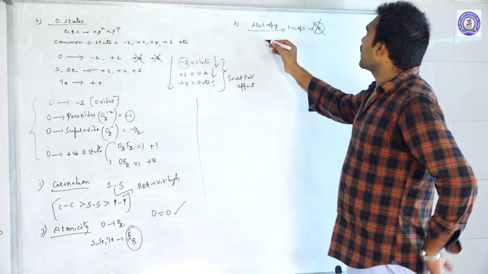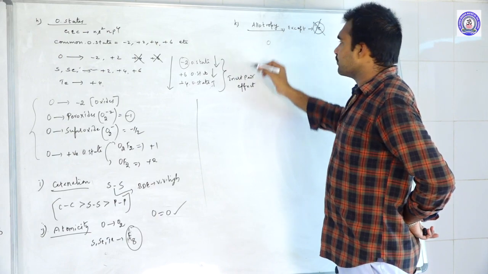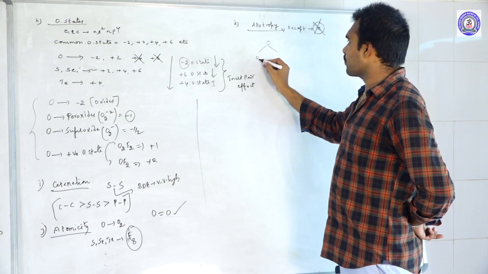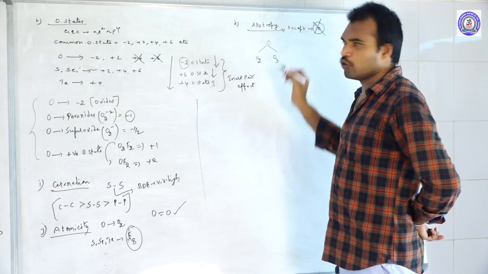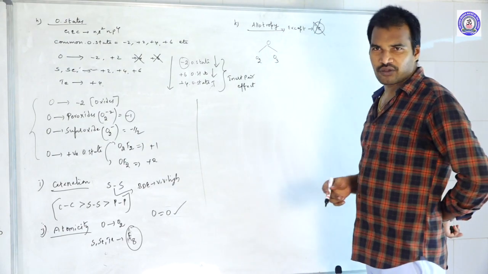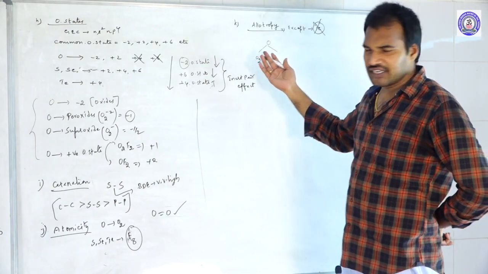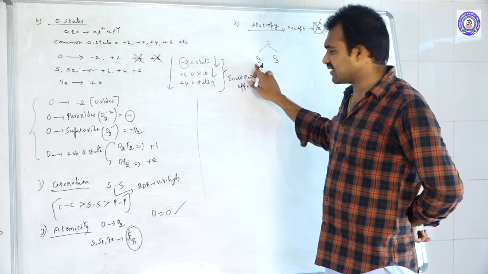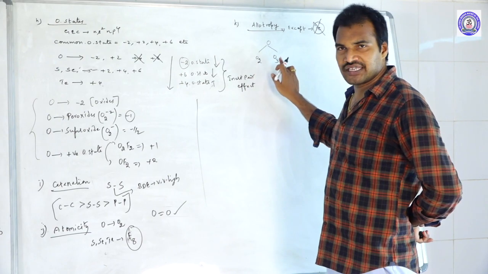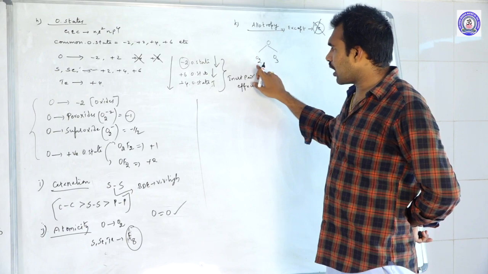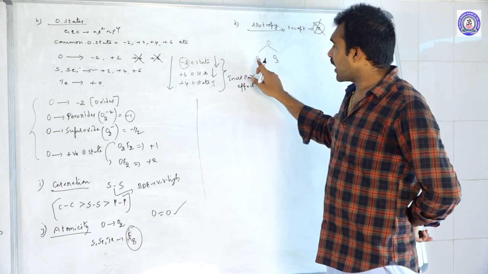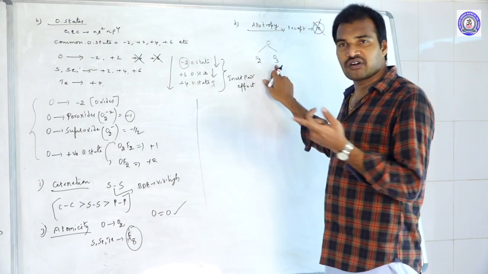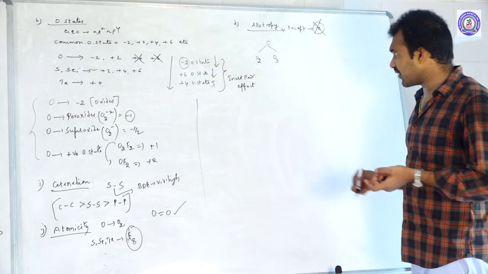Let us see. If we take oxygen, it has two allotropic forms, O2 and O3. These are the allotropic forms of oxygen. Already we discussed the difference between O2 and O3. O2 is diatomic and O3 is triatomic. O2 is a gas, and it is non-poisonous, but O3 is poisonous. And one more thing: O2 is a paramagnetic species, but O3 is a diamagnetic species. So those are the main differences.